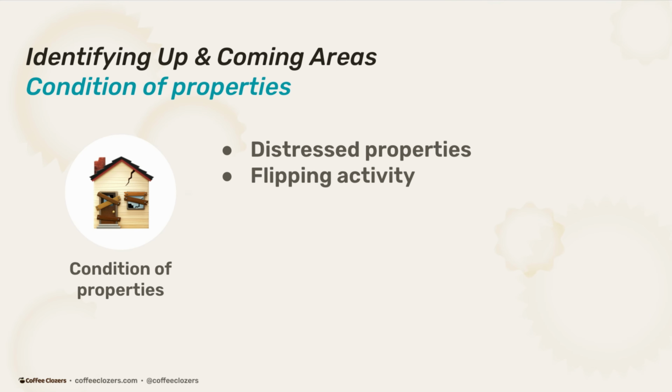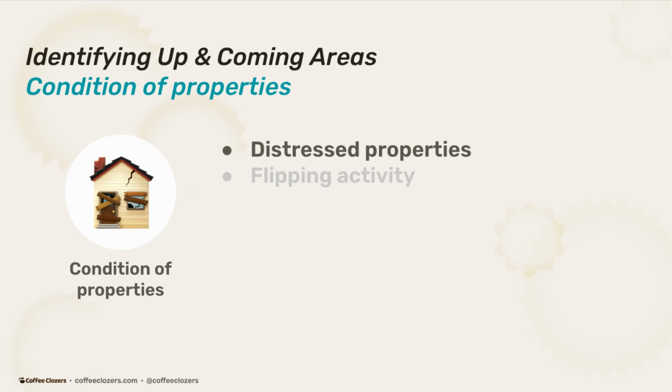The second thing that we look at, that's an additional part for identifying up and coming areas, is the condition of a property. It's really important to assess what type of properties are in a given neighborhood. Typically, you will see that A neighborhoods have maybe 15 years or less of homes for age, B areas around 10 to 30 years, and then C areas less than that, with properties not being rehabbed in a long time.